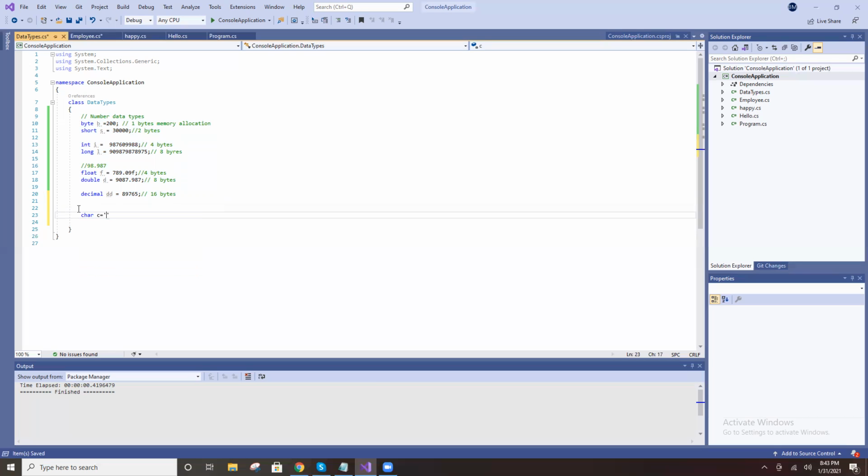Now char is one data type. You can store only one character, anything, but only one character: A, not B. It is not possible to save something like that. This is not a char, because it is not just one character. Internally it takes 2 bytes of memory allocation.